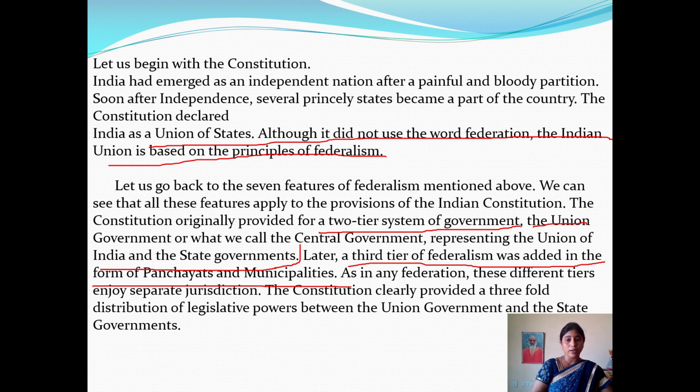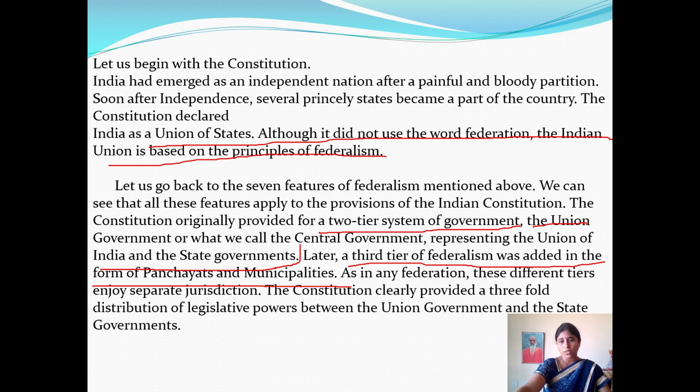For easy governance, state governments are again divided into a three-tier federalism, called local self-government, which consists of panchayats, municipalities and corporations. Together we call it local self-government, our third-tier government.